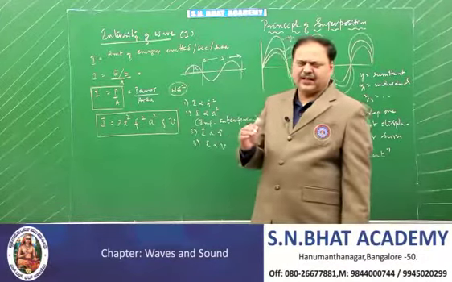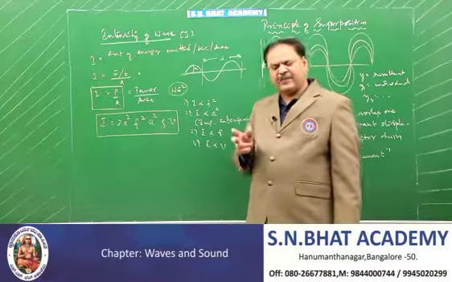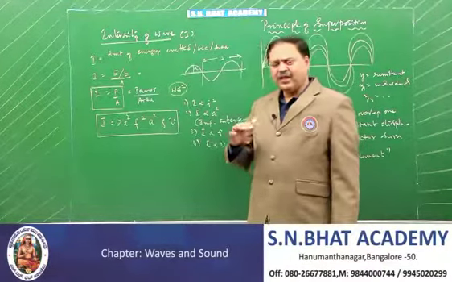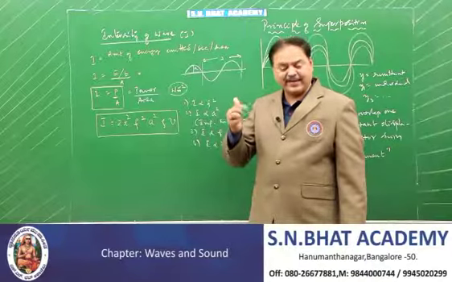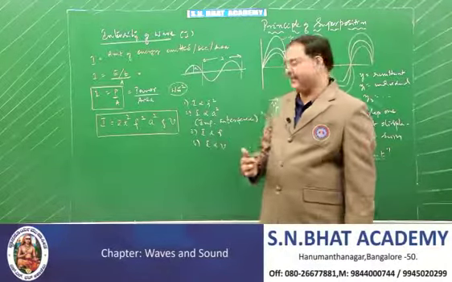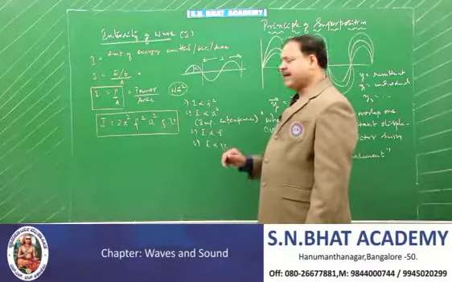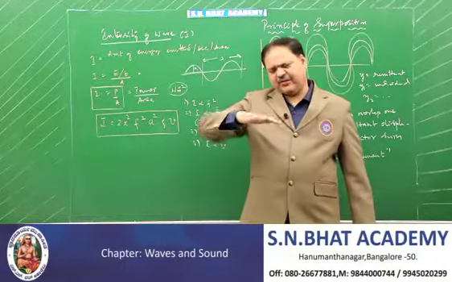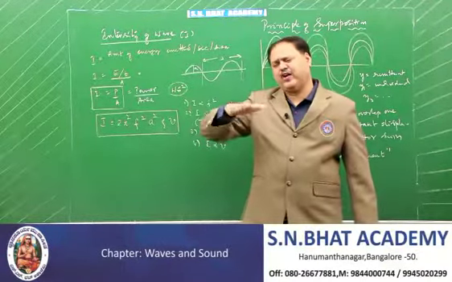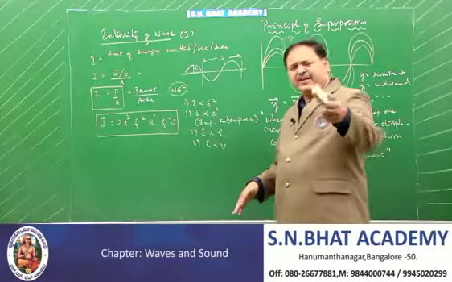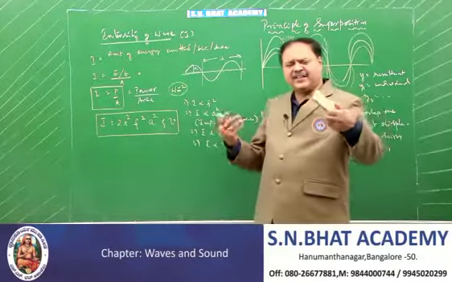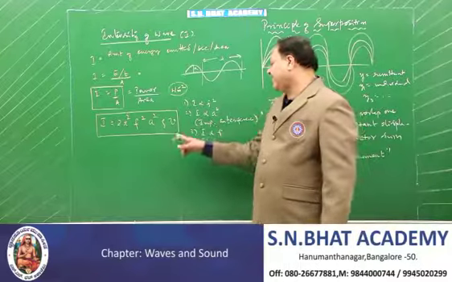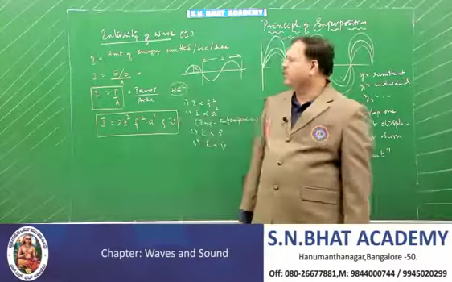Look at the lion and look at the cat: the lion has higher amplitude, the cat has a lower amplitude but higher frequency. And intensity depends on the density and it depends on the velocity. Velocity means if the waves move faster, then the person will receive the energy faster, therefore the intensity is more.